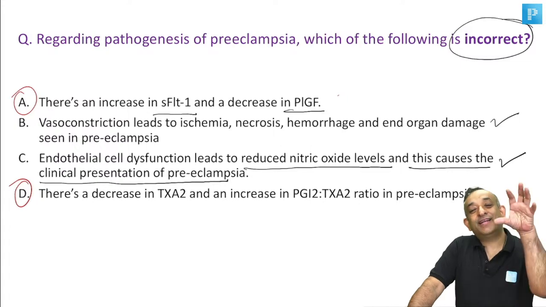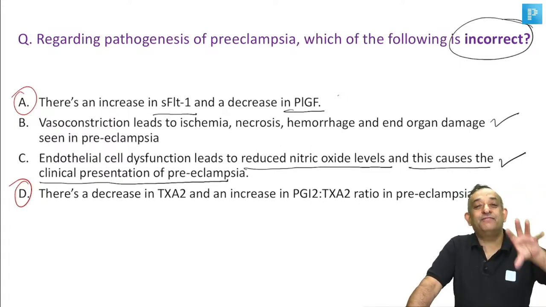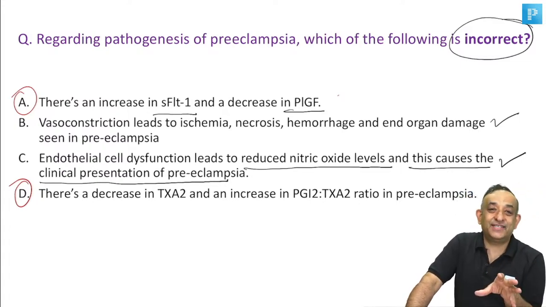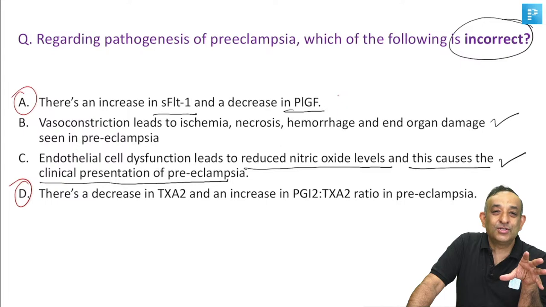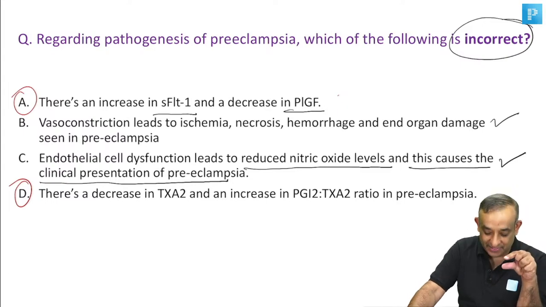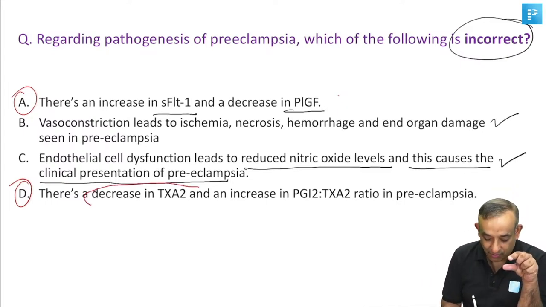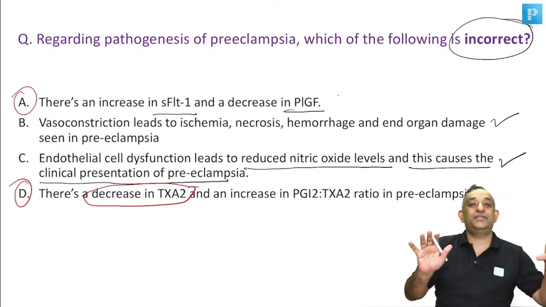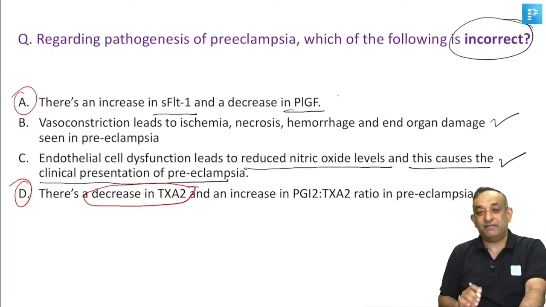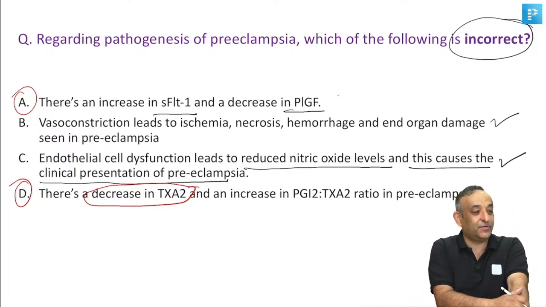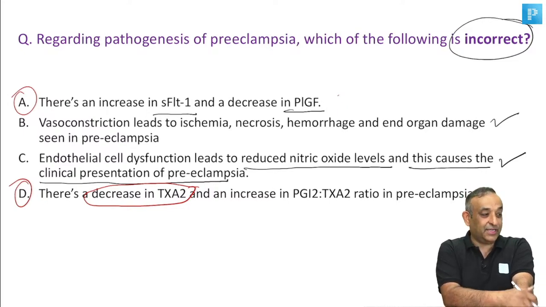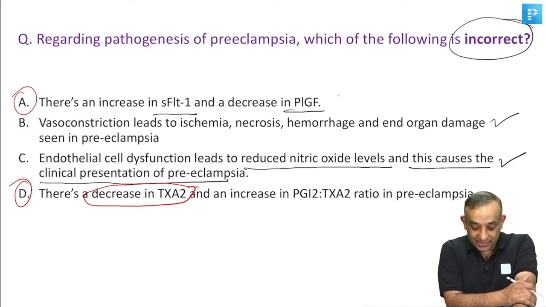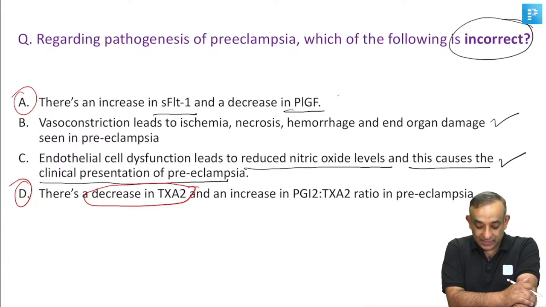So, this is an adage which we always teach you. The more complicated the question is, it actually becomes very simple, because all of you know that thromboxane A2 increases in pregnancy. So there is this one line here which says there's a decrease in thromboxane A2. If none of the other three choices made any sense to you, you should have just looked at this one, and that's why I think most of you got it correct also. You guys know the tricks by answering so many MCQs in your exams. I'm sure you all know how to get along and answer all these MCQs.